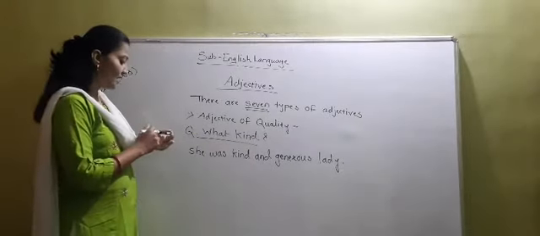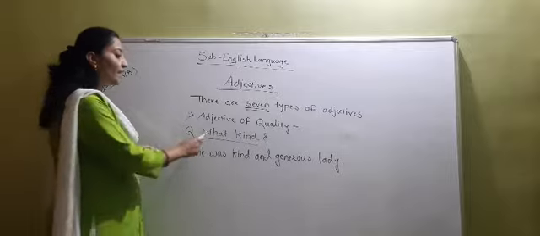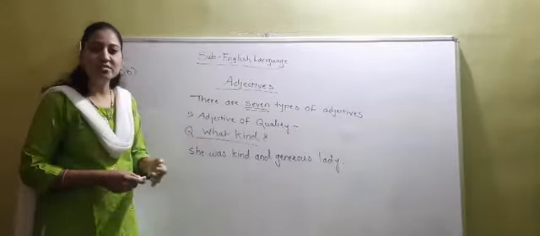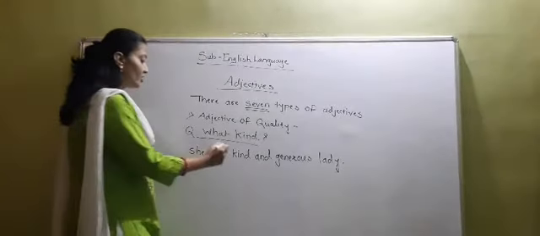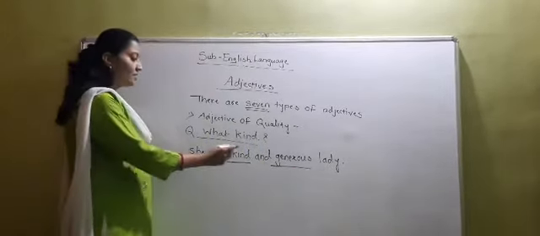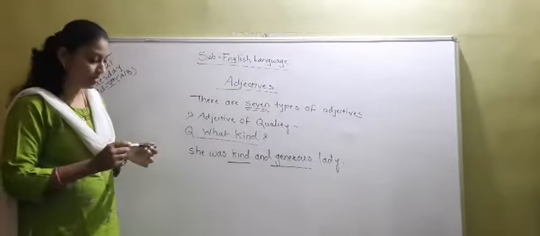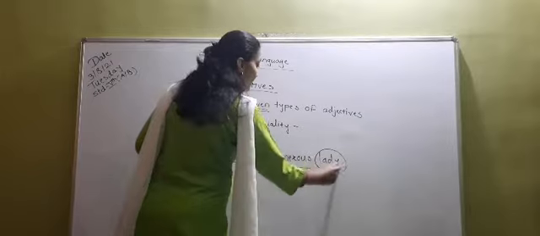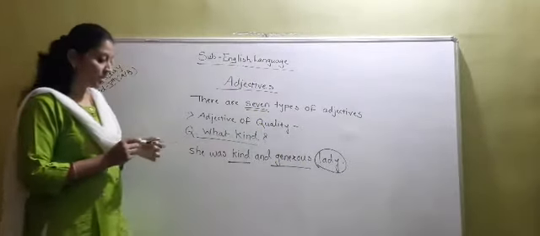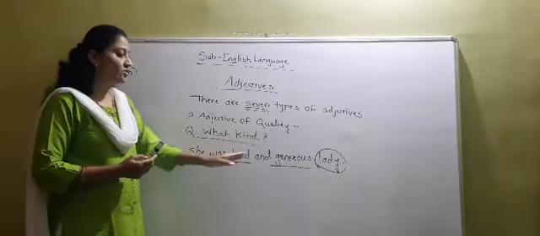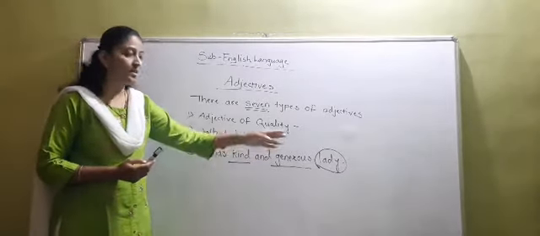So, we can ask the question, what kind of lady she was? So, we will get the answer, she was kind and generous. So, kind and generous, these are the adjectives here. They describe the noun lady. Lady is the noun here. Okay, she was kind and generous lady. So, kind and generous are the adjectives. They are describing the lady.